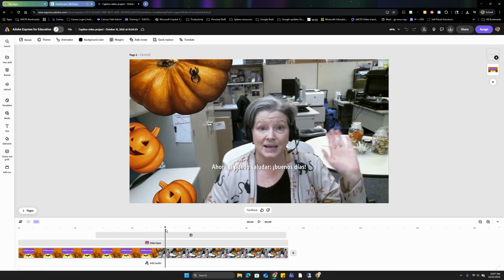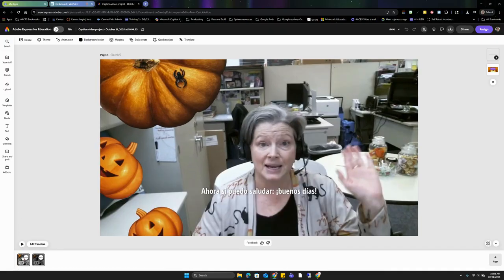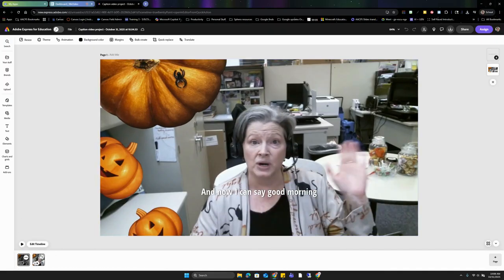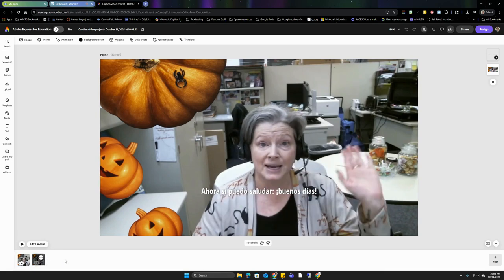So we know from the poster project video that when we translated it made a complete copy of our poster. So we had two different versions of our poster. We had the original poster with all of the text on it in English, and we had the second version of our poster with the text on it in Spanish. And that's what we have here. We have two entirely different versions of our video here. If we go back to pages, you'll see we have the first video where everything is in English. Then we have the second video where all of the captions are in Spanish. But I want to get them combined into one video together.